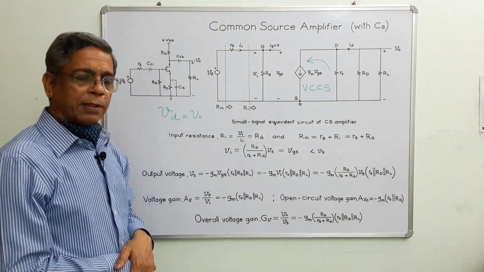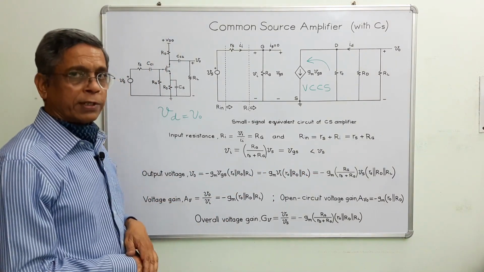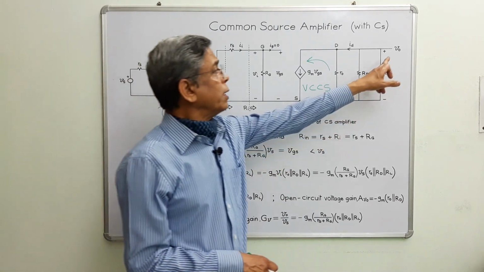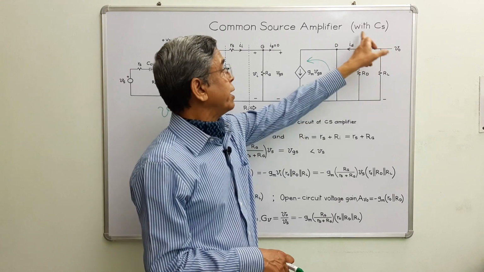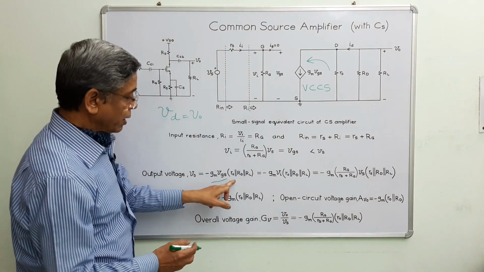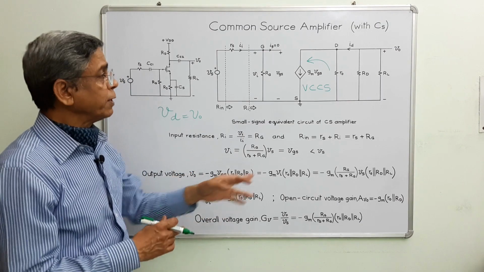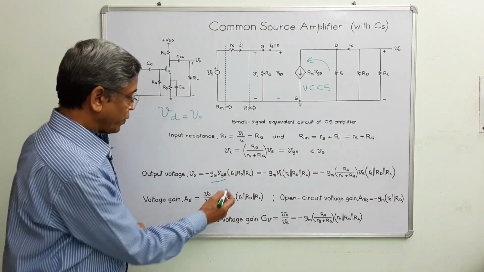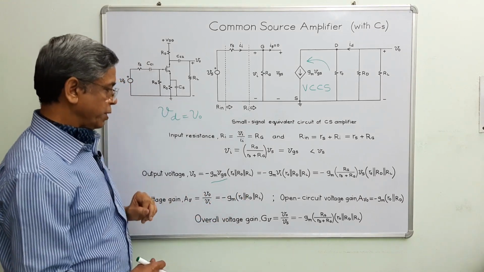Now, let us have an expression for the output voltage. This is the output voltage at this point between drain and source. And this is the current, and this is the combination of these three resistors in parallel between drain and source. So this is the expression for output voltage.